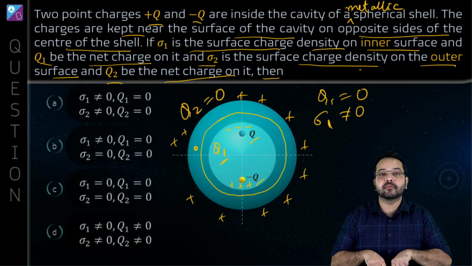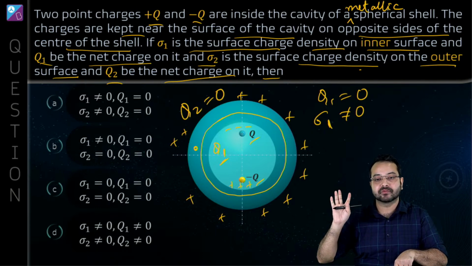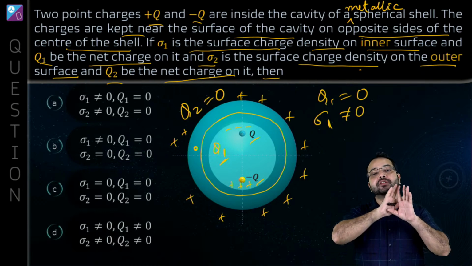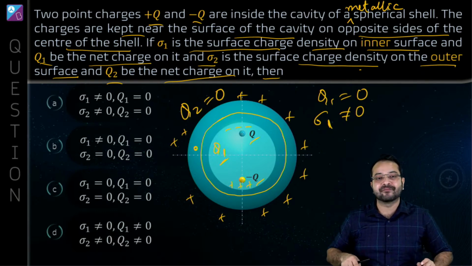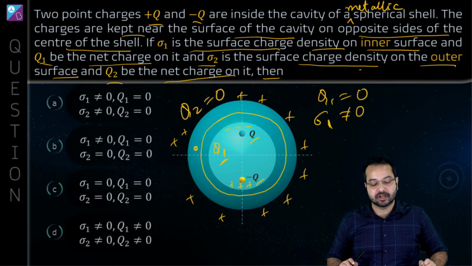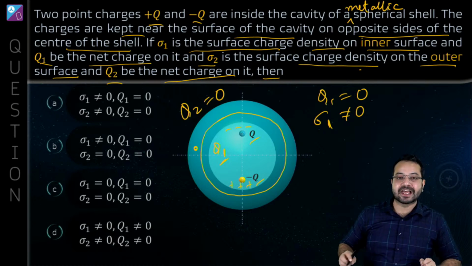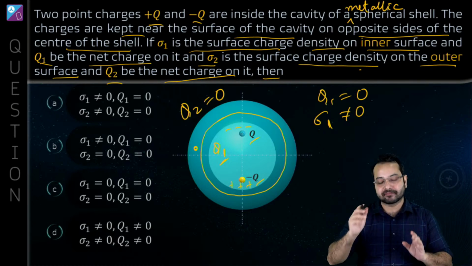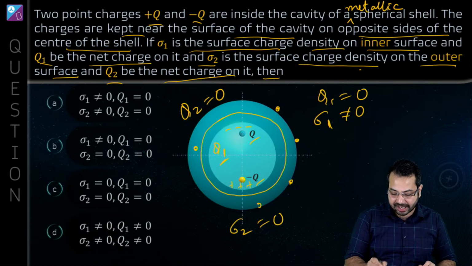Only due to a uniform charge distribution is the field everywhere inside 0. But if Q2 is 0, then also the charge distribution is going to be uniform. So we are going to have 0 charge density everywhere. It is not going to be varying. Every point you take is going to have a charge density of 0.